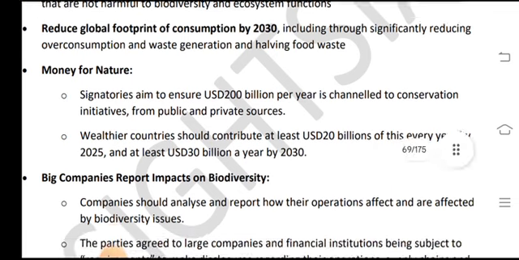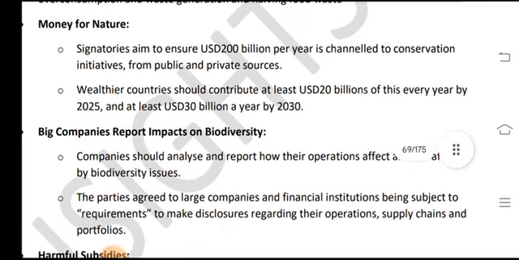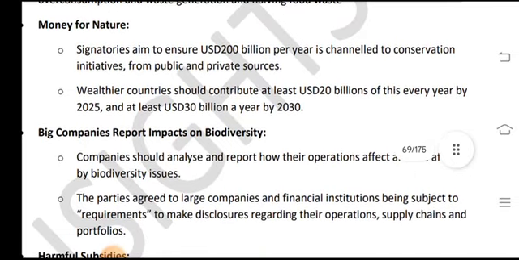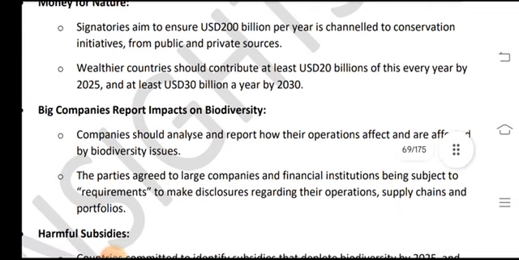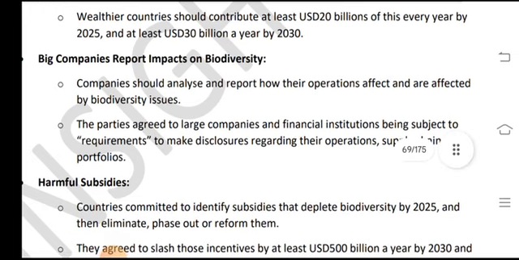Ensure USD 200 billion per year is channeled to conservation initiatives from public and private sources, and wealthier countries should contribute at least USD 20 billion of this per year by 2025, and at least USD 30 billion per year by 2030. Big companies must report their impact on biodiversity.